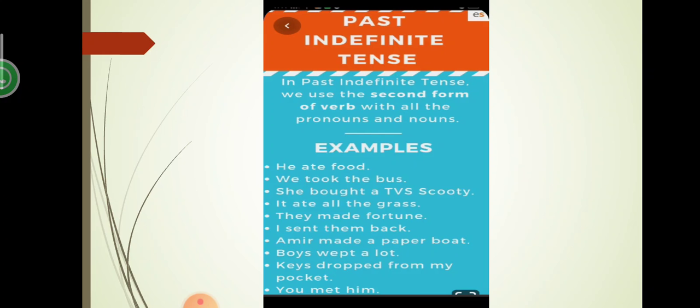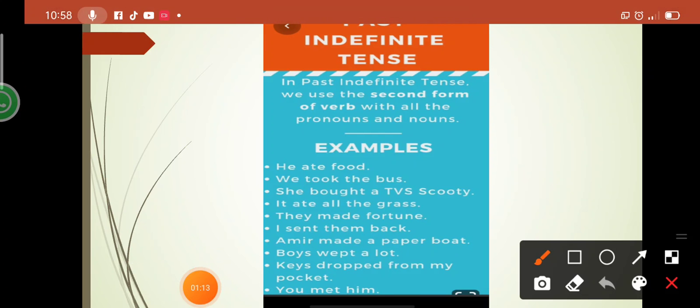Past indefinite tense. In past indefinite tense, we use the second form of the verb with all the pronouns and nouns. So you see, which form of verb do we use in past indefinite tense? Yes, the second form of verb.